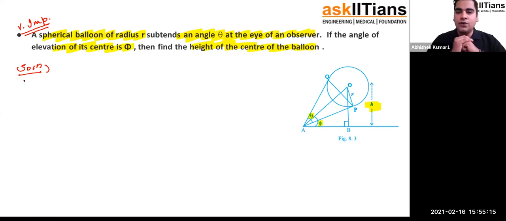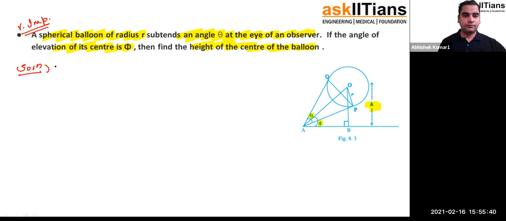That means they are asking you what is small h. So your small h should be in terms of r, theta and phi only. There should not be any fourth value. Because r is given to you, theta is given to you, phi is given to you. Your answer should be in terms of that only, should not include any other stuff. Okay, let's see how we can do it.